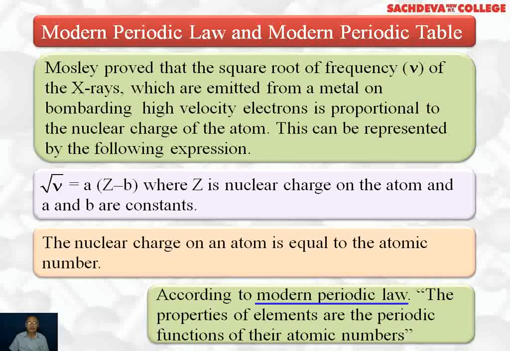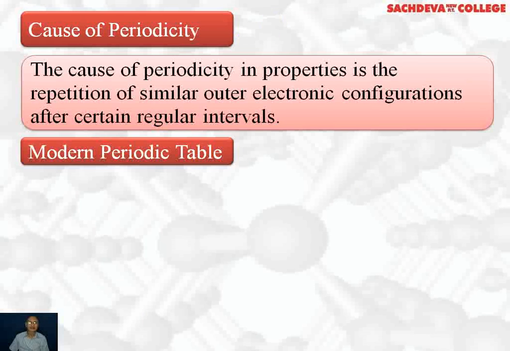So according to modern periodic law, the properties of elements are a periodic function of their atomic numbers. That is, properties of elements depend upon atomic number. Why do they depend upon atomic number? Properties of elements depend upon number of valence electrons. Valence electrons are decided by electronic configuration, and electronic configuration is decided by atomic number. Cause of periodicity: the cause of periodicity in properties is the repetition of similar outer electronic configuration, that is, the same valence electrons after certain regular intervals.